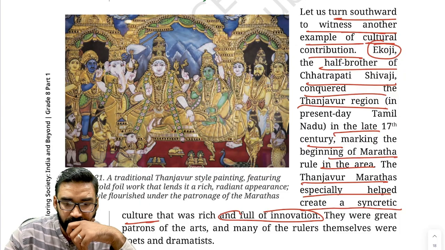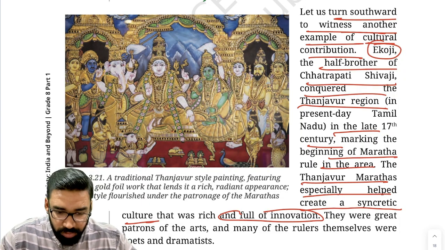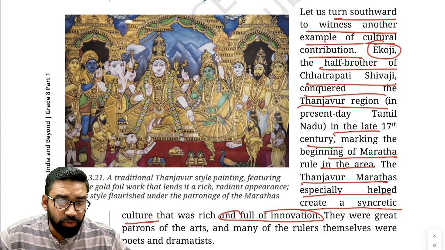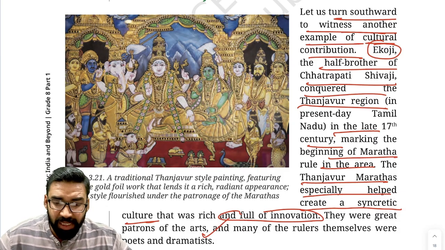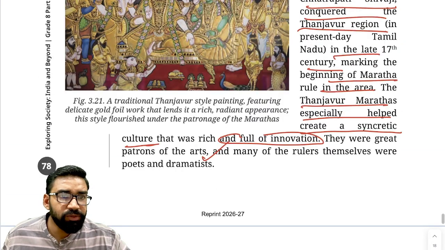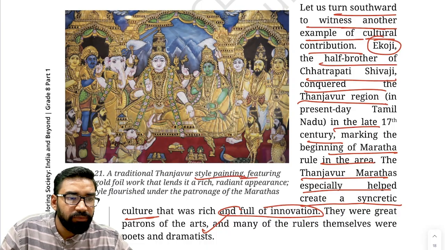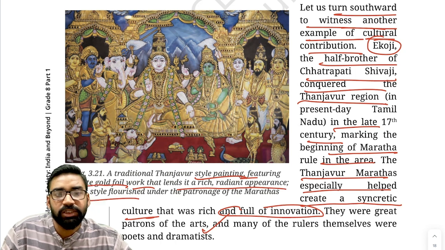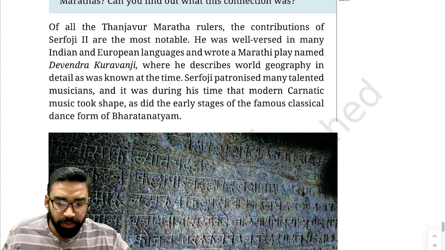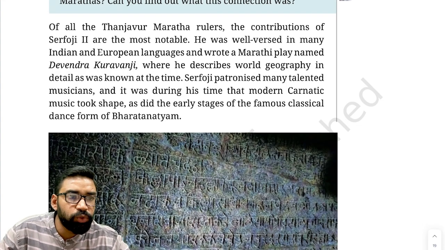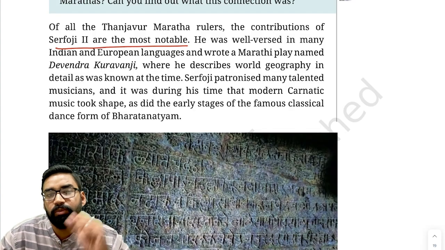Clear, they have created a wonderful culture and a cultural contribution was there, and they were also great patrons of arts, and many of the rulers, they were poets also as well as dramatists also. Fine. Okay. Now, as you can see, this Thanjavur style painting, featuring the delicate gold foil work, which is rich, radiant appearance, and this style flourished under the patronage of Marathas. Clear. Now, apart from this, another important ruler was Sarfoji II, most important Thanjavur Maratha ruler.